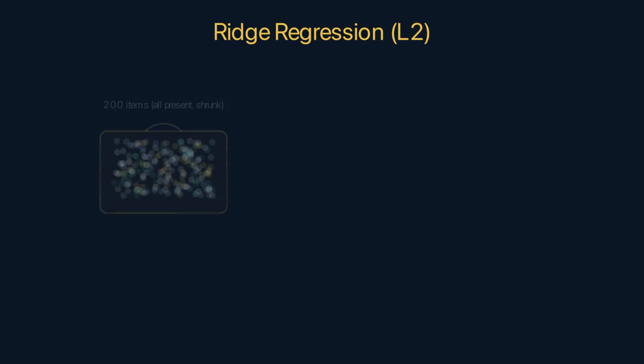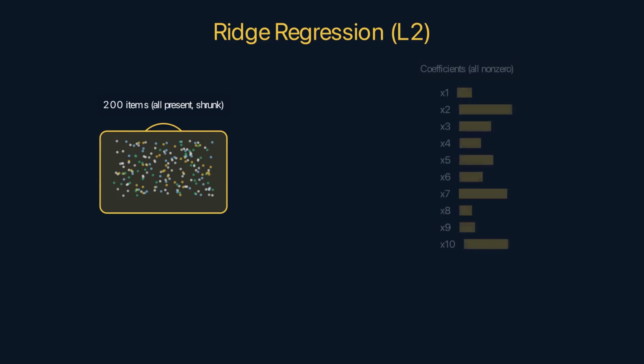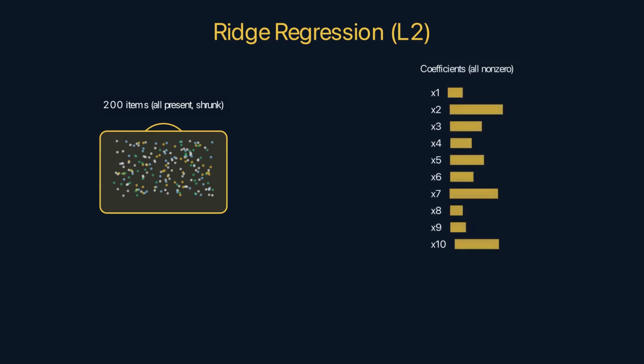Ridge regression respects the weight limit by packing lighter versions of everything. The heavy winter coat becomes a thin jacket. The hardcover novel becomes a paperback. Professional camera becomes a phone. All 200 items still make it into the suitcase, but each one is smaller, lighter, reduced.